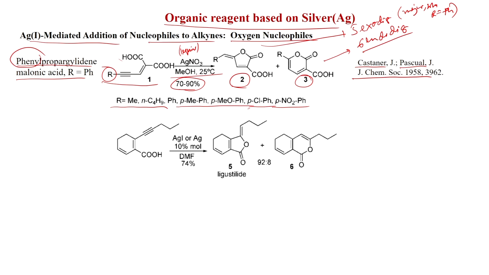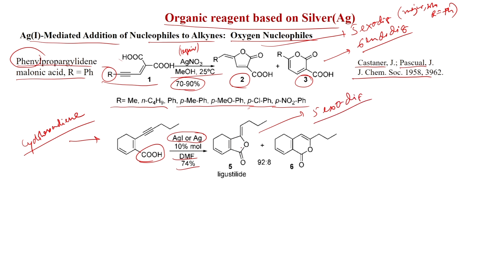After this development, many other groups tried to exploit this chemistry and many different cyclizations have been reported. Like here, this is actually a cyclohexadiene system, cyclohexadiene, and a carboxylic acid is there and an alkyne is present with an N-propyl group. Now, they developed it with silver iodide, 10 mole % only, and in DMF solvent you get 74% yield of this 5-exo-dig. So, 5-exo-dig is the major here.